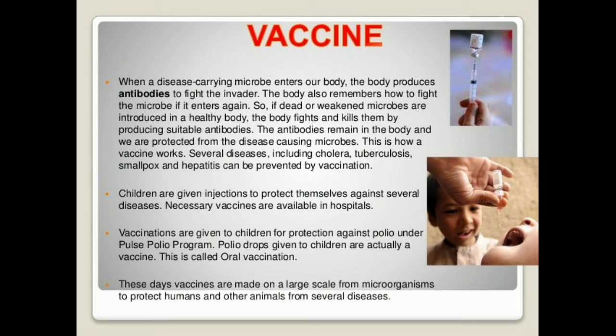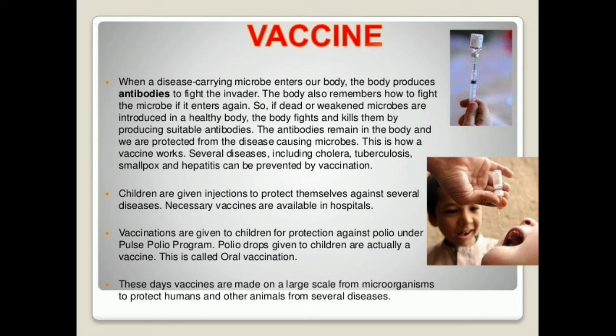So our body will produce antibodies to fight against the foreign substance that has entered our body, like bacteria or virus. The body also remembers how to fight the microbe if it enters again. If this same bacteria or virus enters our body for the second time, our body will remember them.